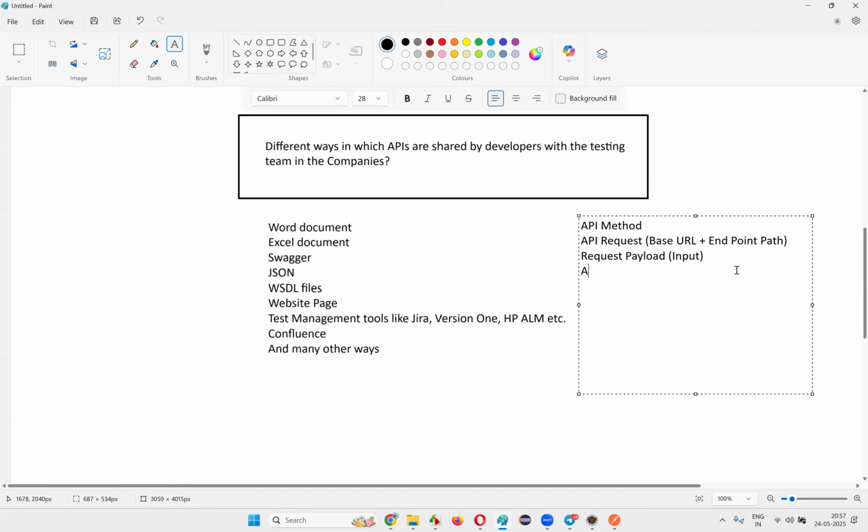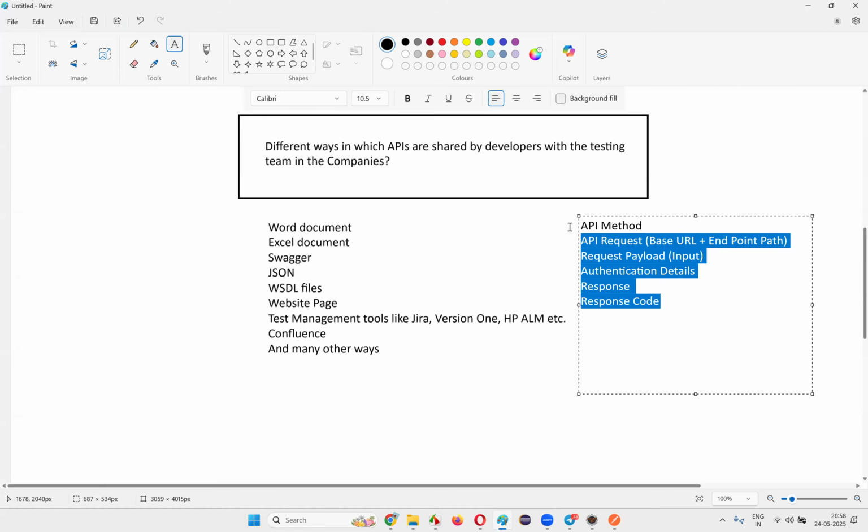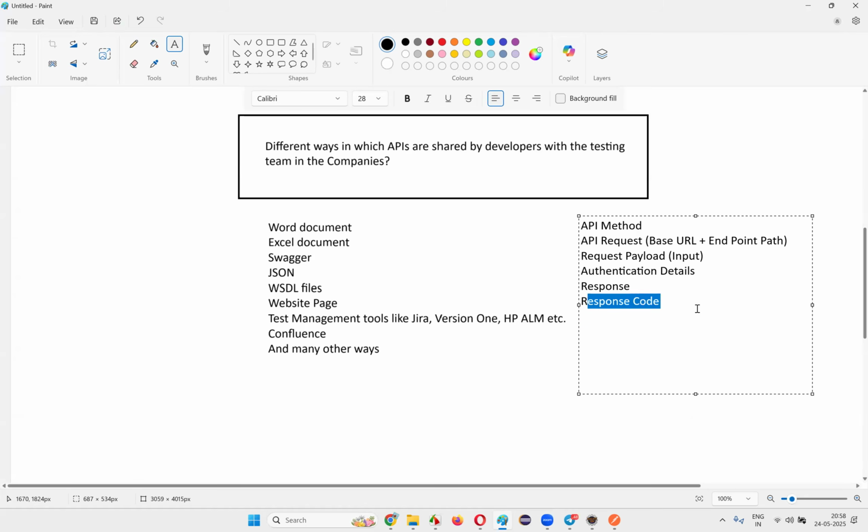Any authentication related stuff. For this API call to work, authentication details will be given to you. Then the response. What the response is going to be, and response codes like 200 OK and all. The expected response and expected response code, all this will be documented.